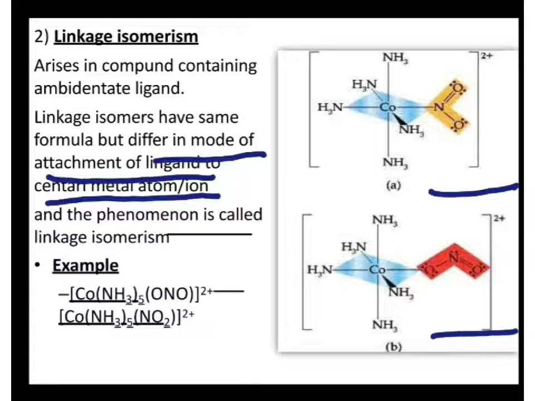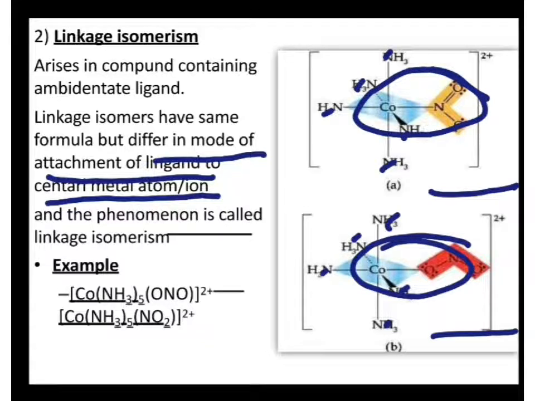Cobalt will have 5 amine groups in both complexes, and it will have a nitrite ligand. In this complex it's bonding through nitrogen, and in this complex it's bonding through oxygen. The example is written here for the same complex.